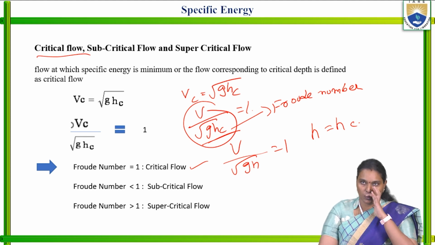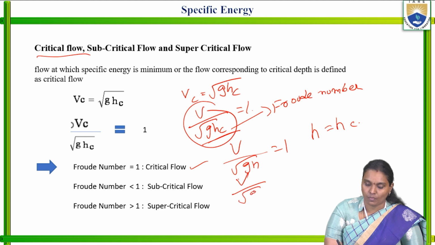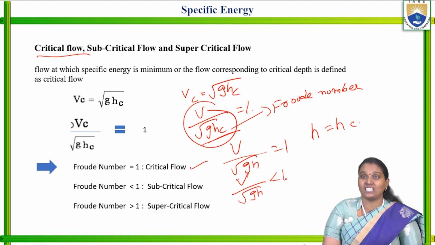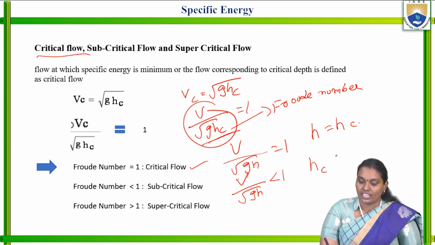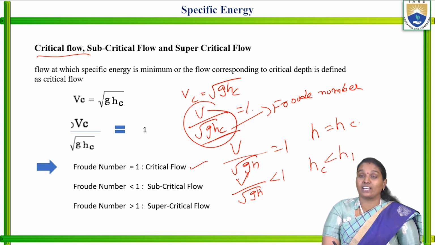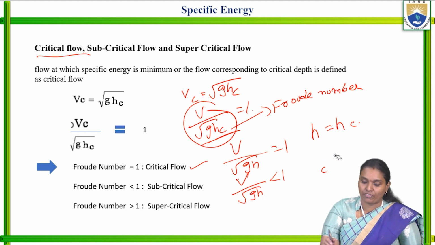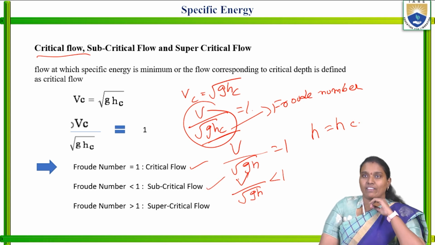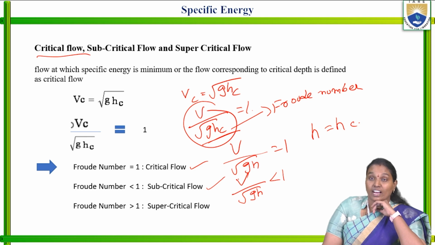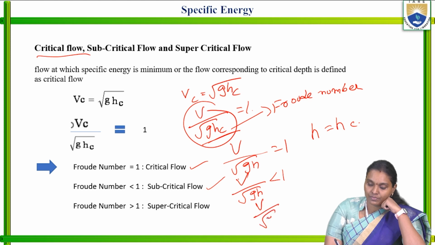Coming to V by root GH, when it is less than 1, it means the Hc, the critical depth, at that particular point, the depth of the flow is more than the critical depth. So such type of flow is known as subcritical flow.